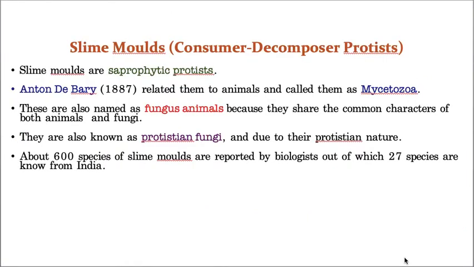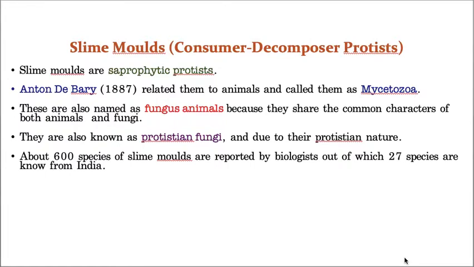Now slime molds are also called consumer and decomposer type of protists. What is the meaning of consumer? See, they will take the food material. How will they take the food material? By decomposing the dead and decaying organic matter. That's why they are consuming the dead and decaying organic matter. That's why they are called consumer and decomposer protists, where these slime molds are saprophytic protists.